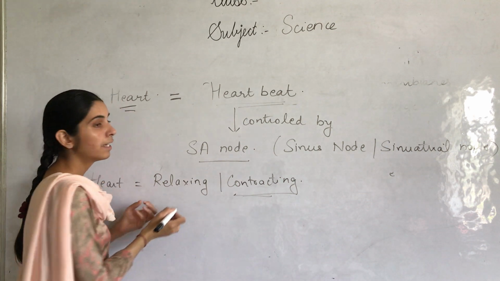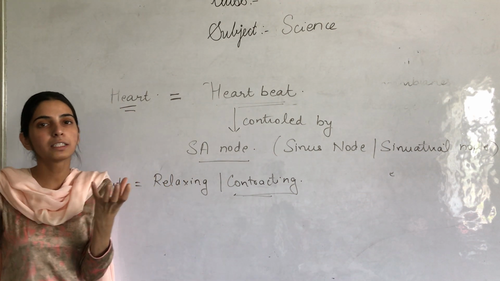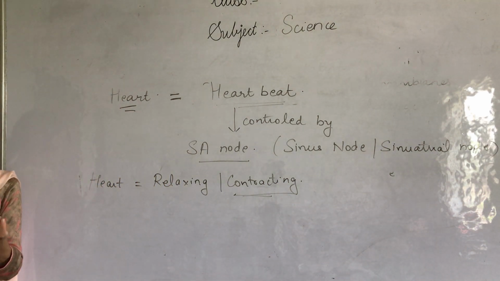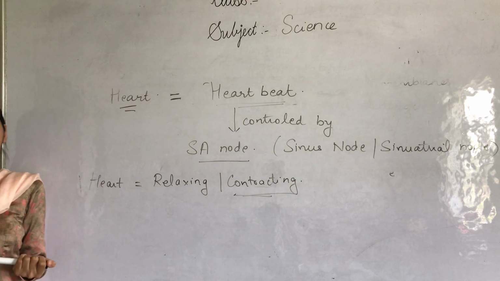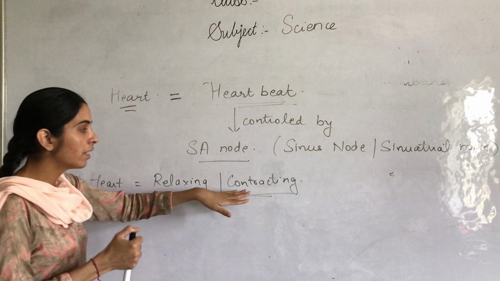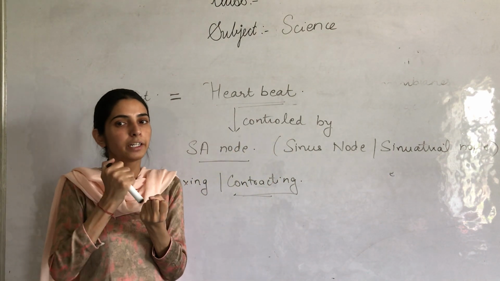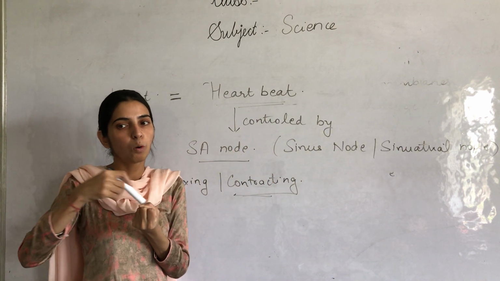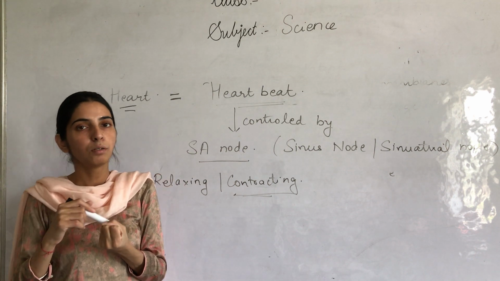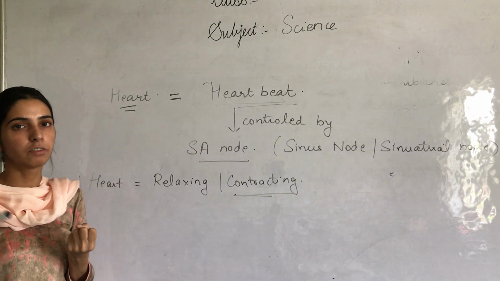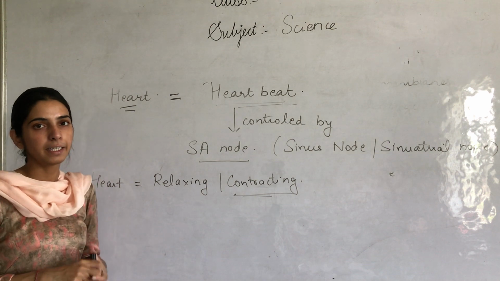When our heart relaxes, all the blood from various parts of the body enters the heart. And whenever our heart contracts, the blood flows out of the heart and moves to various parts of our body where the blood is needed.